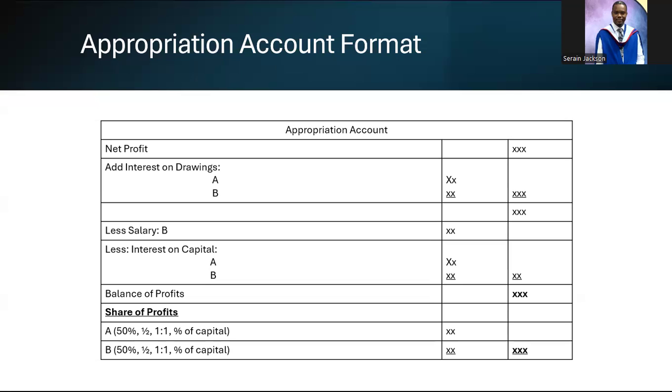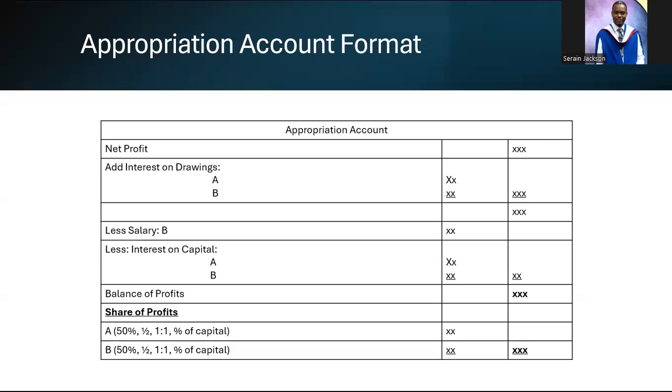So you start with your net profit. Instead of double lining your net profit, you would just start the appropriation account here. So you add interest and drawings. In this example, I have two persons in the business, A and B. The question will tell you what the interest and drawings is, so either you will get a percentage that you'll have to calculate based on the drawings figure, or they will just give you the information. So you put the figures here. These X's would represent my figures or my numbers. You add them.